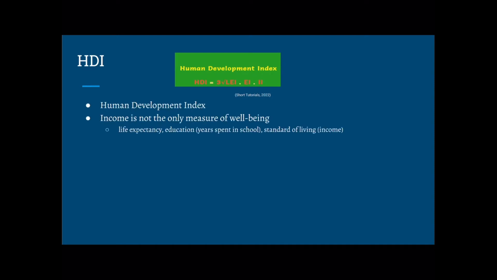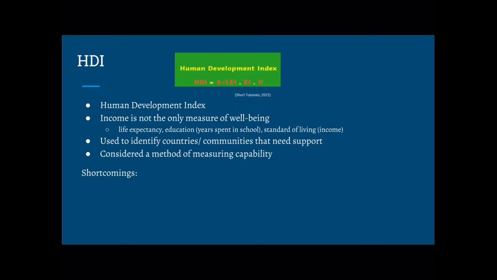Another method for measuring poverty is the Human Development Index, or HDI. It is rooted in the belief that income is not the only factor of poverty. Rather, life expectancy, education, and quality of life all need to be considered. It is used to compare countries and identify areas that may need support in combating poverty. One shortcoming is that, since it measures the general well-being of a country, it may not be specific enough to accurately depict the variations in quality of life across that country.